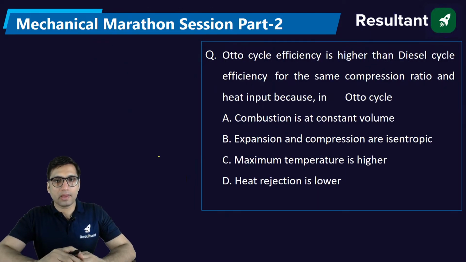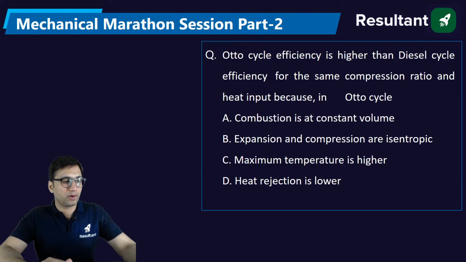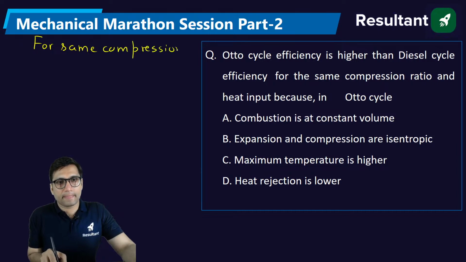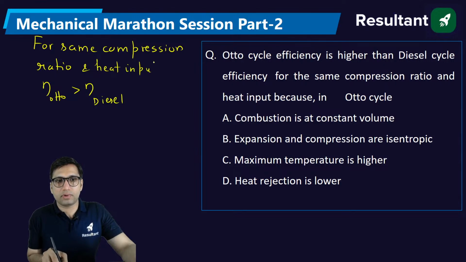Next question. Otto cycle efficiency is higher than diesel cycle efficiency for same compression ratio and heat input, because in the Otto cycle... we have studied this so many times, that for same compression ratio, Otto cycle efficiency is more than the diesel cycle efficiency. But what is the reason?